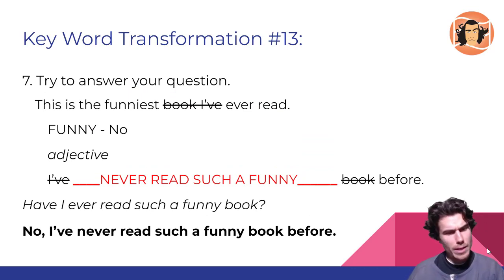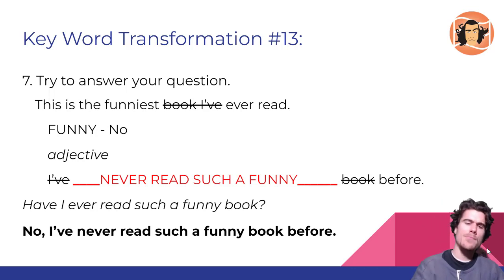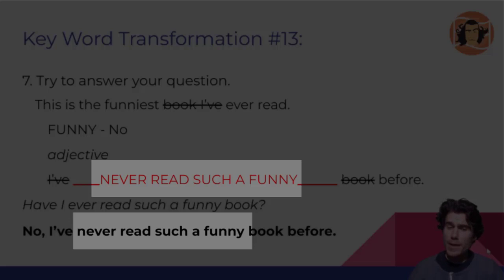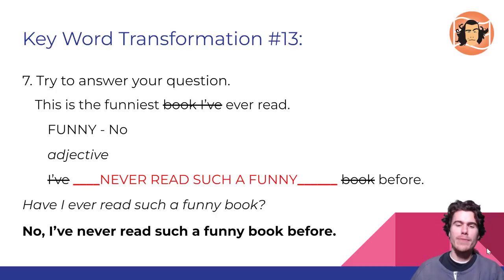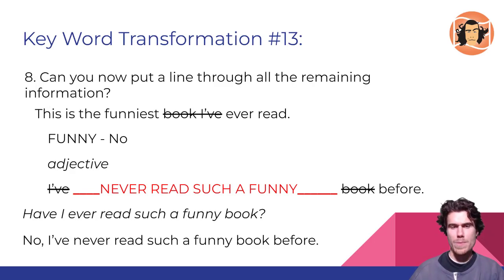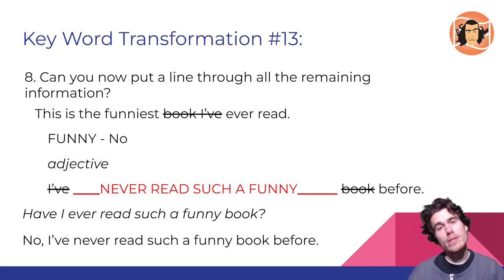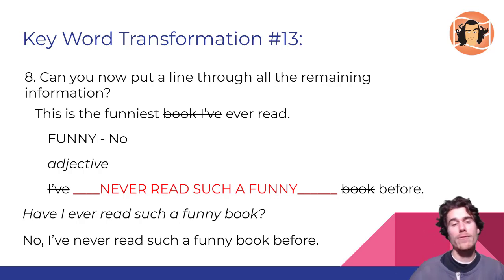And I can see now that my answer to this question actually has the same words as those that I've written in the gap. And that's a positive sign. But I'm still not 100% convinced, so I'm going to move on to step number 8, which is, can we put a line through all the remaining information? So again, you can pause this video and try to put a line through the remaining information that you find in the example sentence and in your sentence. And when you've done that, press play.